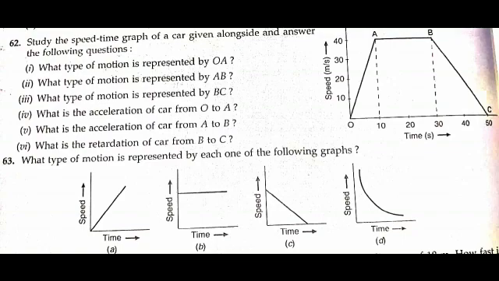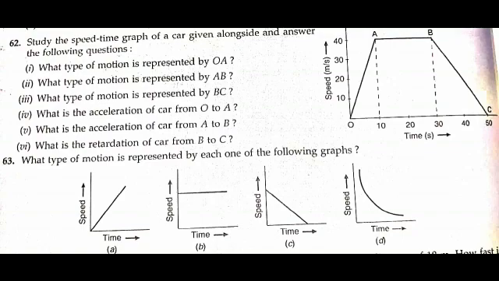So OA represents uniform acceleration. How can we say that this is uniform acceleration? Since it is a straight line and the slope of a speed time graph or velocity time graph gives us acceleration. So the answer is uniform acceleration.